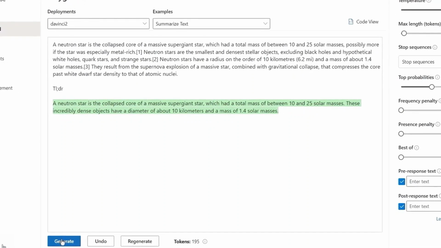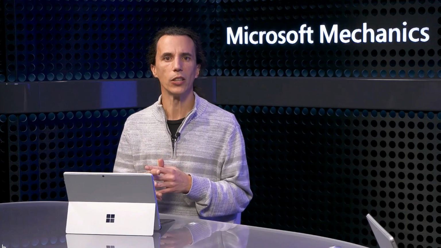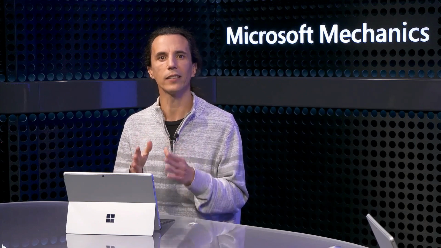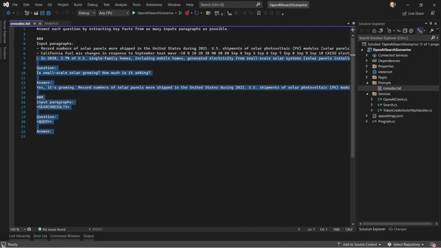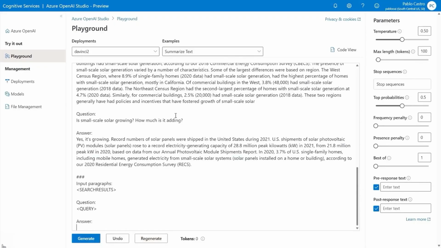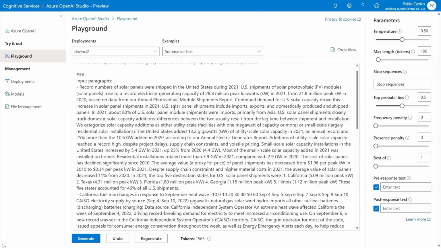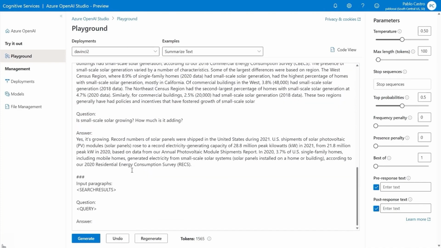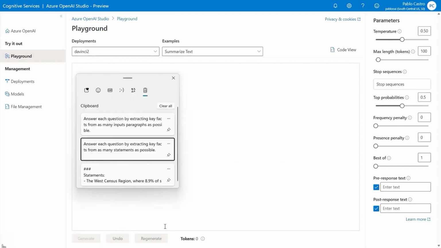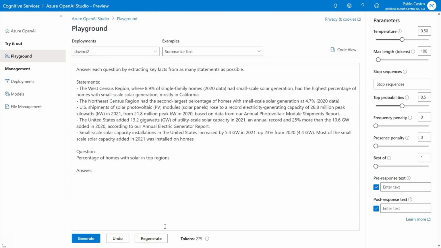Coming back to the cross-document summarization example, let's guide the model to read a set of statements so it can answer a question based on those statements, just like a human would. If I go to Visual Studio and grab my prompt and paste it here, you'll see our prompt, including the placeholders our code replaced at runtime in the app. This is real content, so it's pretty long and hard to follow. So instead of running that one, let me just paste a shorter version that has the same structure so we can more easily see what's going on.